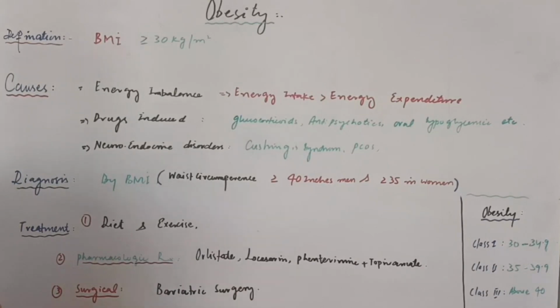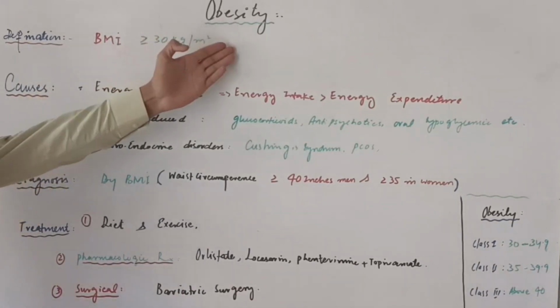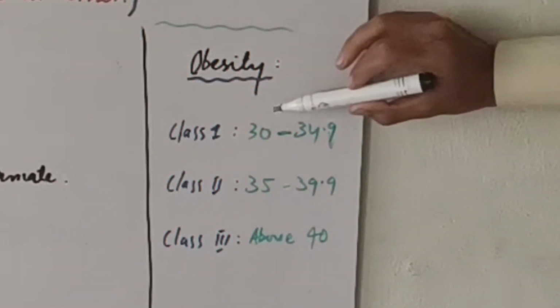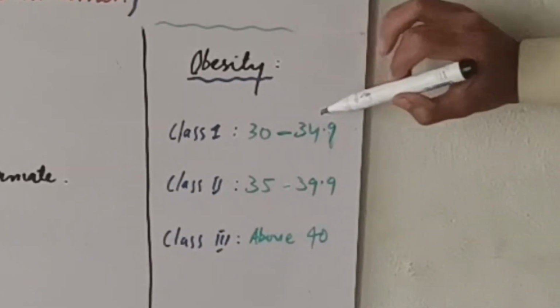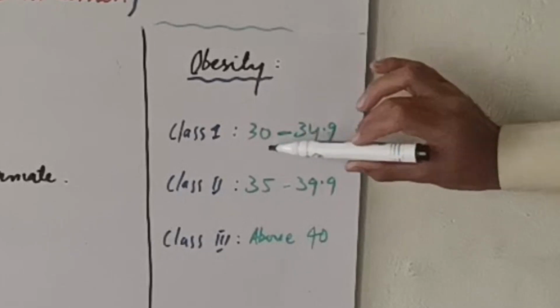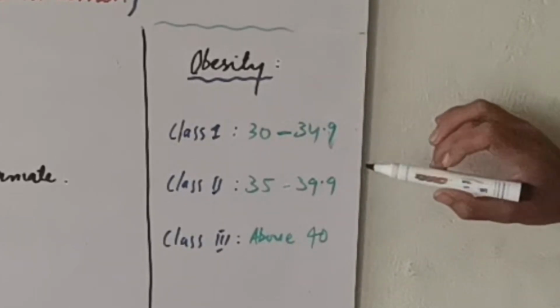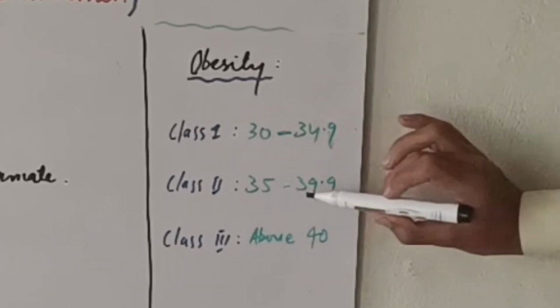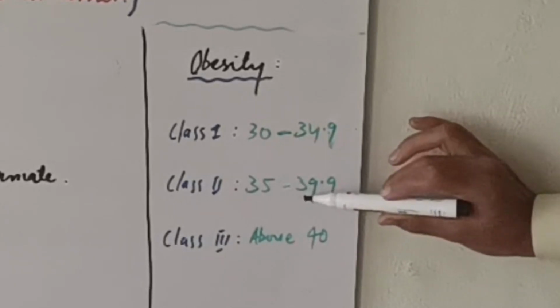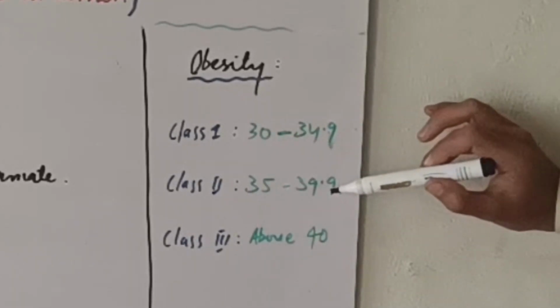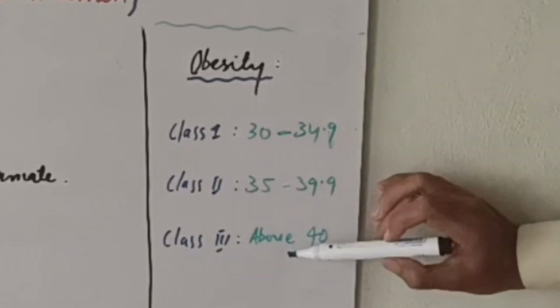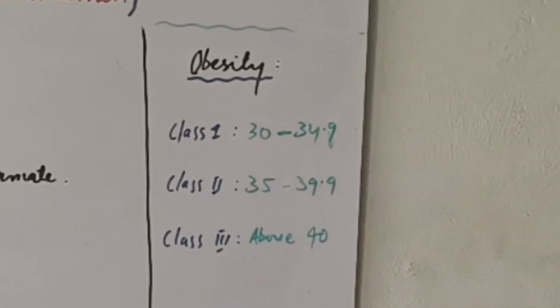As I have already discussed in the previous video, obesity has three classes. Class 1 obesity is when the BMI of a person is between 30 and 34.9. When the BMI of a person is 35 to 39.9, the person is said to have class 2 obesity. And when the BMI is above 40, the person has class 3 obesity.